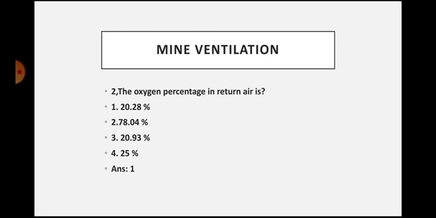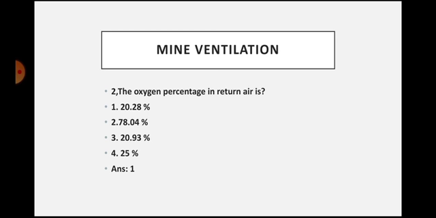I have considered these parameters from one of the underground mines located in my area. The oxygen percentage in the return airway will vary from mine to mine, but definitely it will be reduced compared to the oxygen percentage sent to the mine through the intake airway. The oxygen percentage in intake air is more than the oxygen percentage coming out from return air.